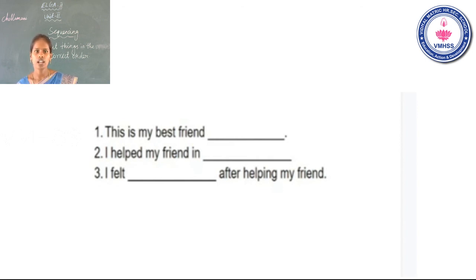I hope all do this. Okay. The first one is, this is my best friend. Second one, I helped my friend in dash. Third one, I felt dash after helping my friend. Okay.